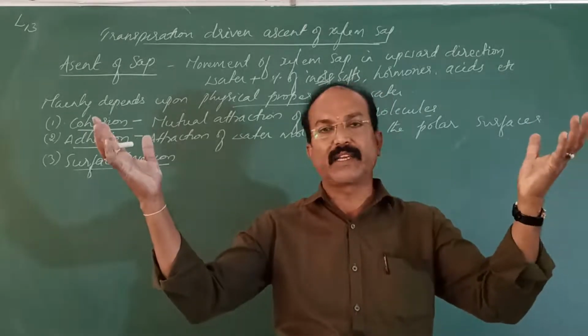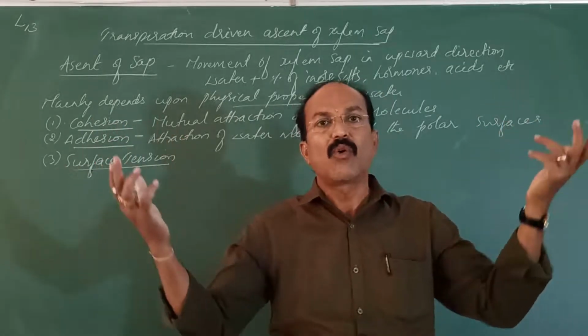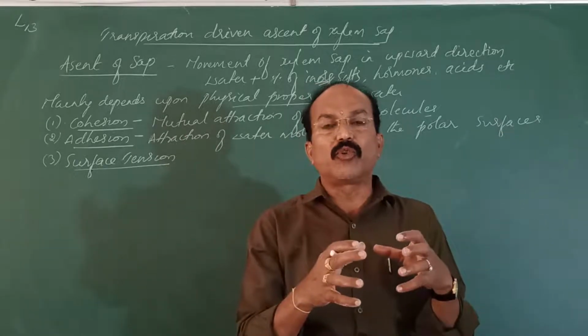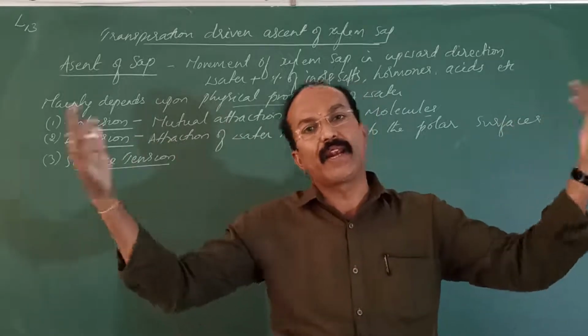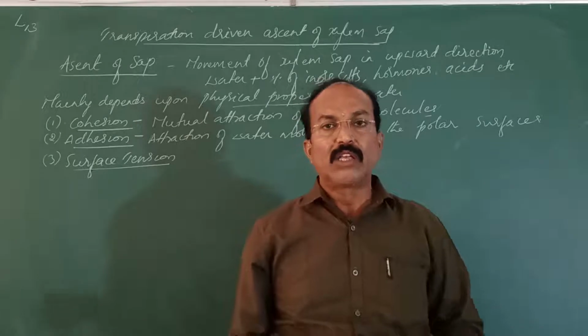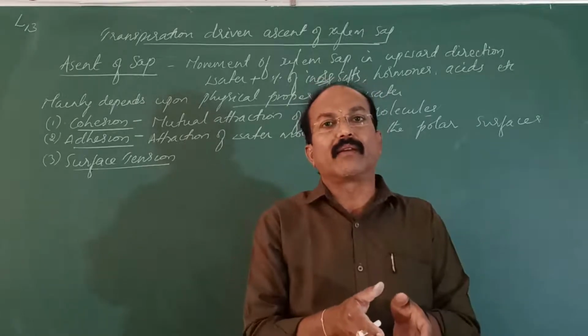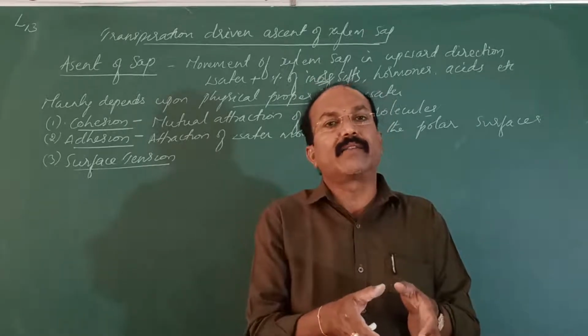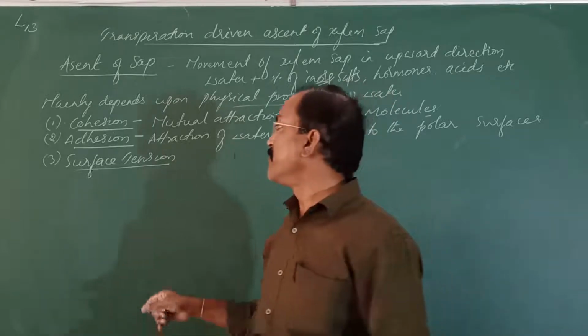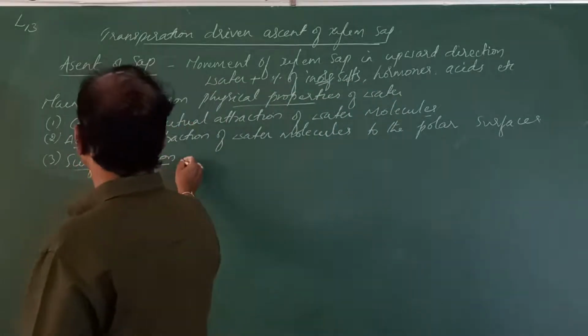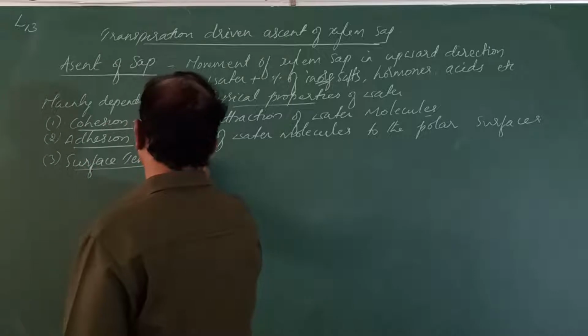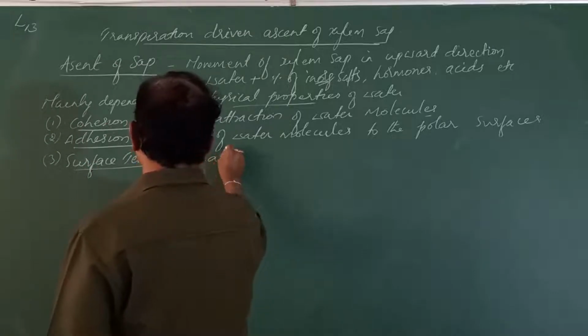In the gaseous state, when the water becomes vapor, they are not mutually attracted. They move randomly in different directions. In the liquid phase, they are mutually attracted and remain together.